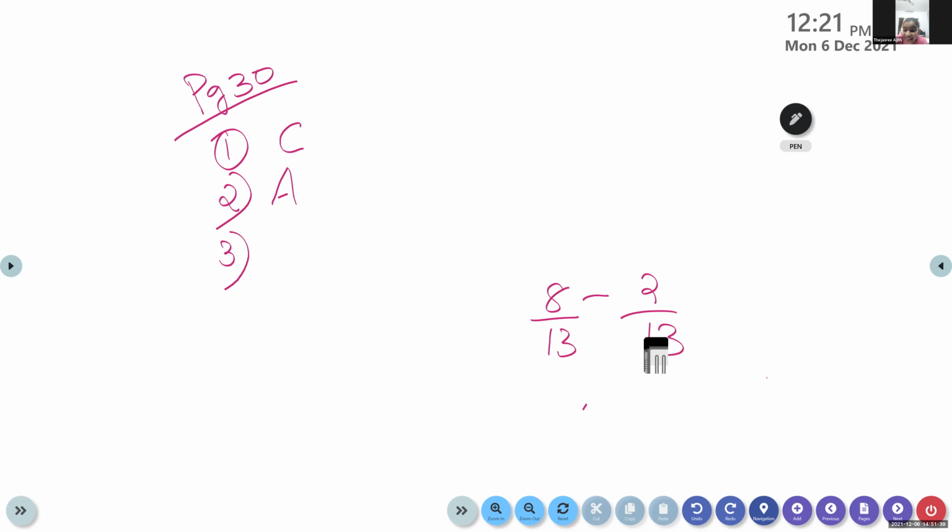What is the number given here? 6 by 13. All the denominators are 13. There is no chance of confusion. This is only a simple mistake because you didn't see the number properly. Because all the denominators here are given as 13. So option? Option D. Yes, my dear, option D.